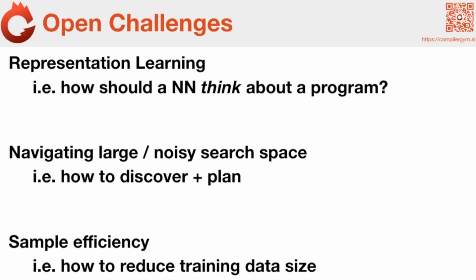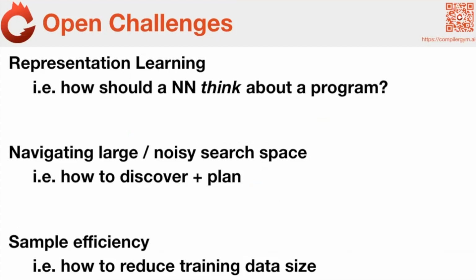Okay, I just want to quickly enumerate some of what I think are the interesting open challenges. One of the big unsolved problems is representation learning. We don't yet know what the best way is to represent programs to neural networks. As we have all seen in the last year, you can get amazingly far with strings and just passing them in, if you've got big enough models and enough layers.